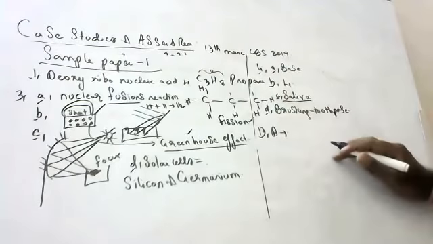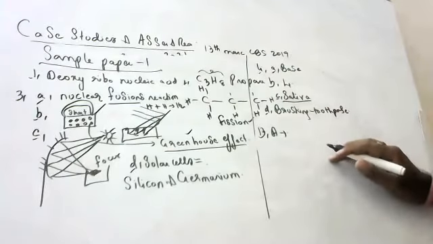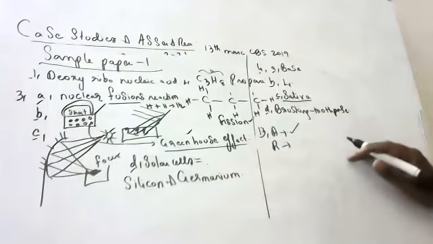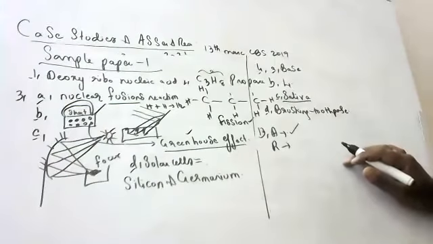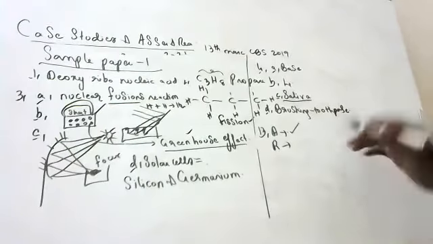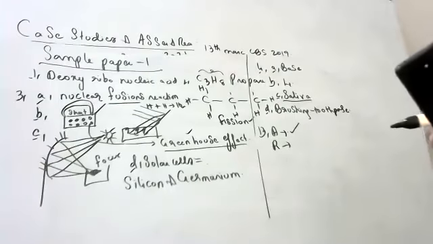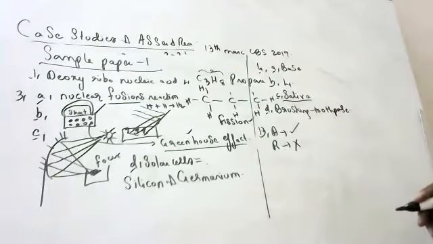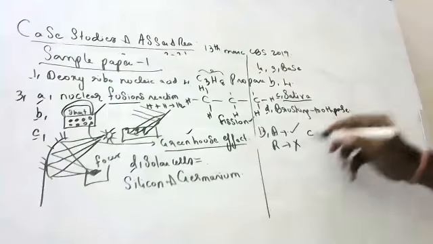Go to the assertion for the 13th question. Tell me the answer, anyone? Red color is used in danger signals. True, sir. The reasoning: the scattering of red is more. Wrong. It is least. Scattering is least. Okay, C. So C is the answer.